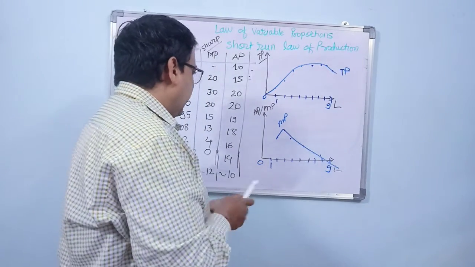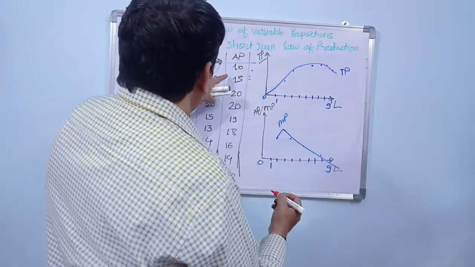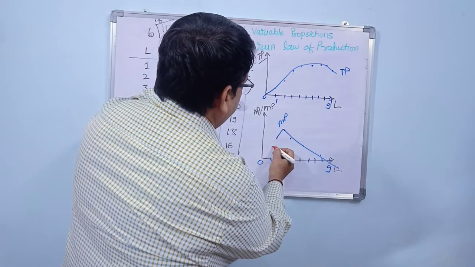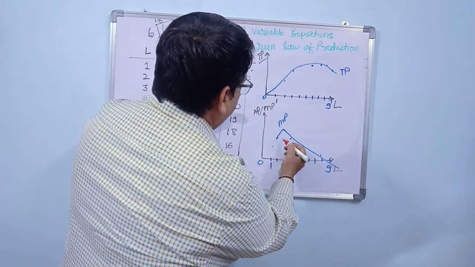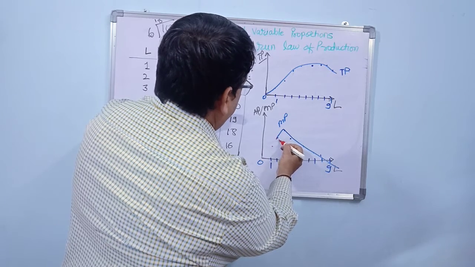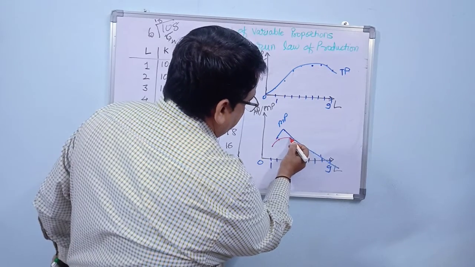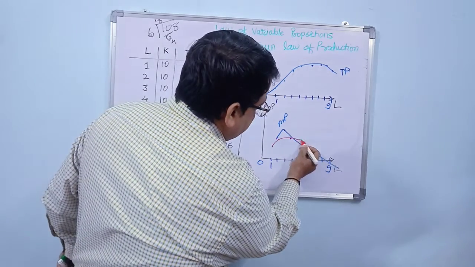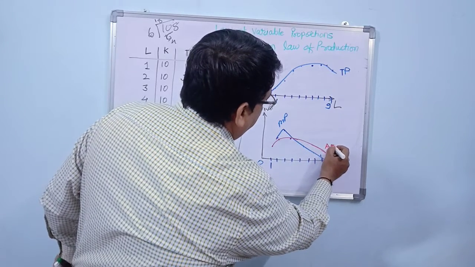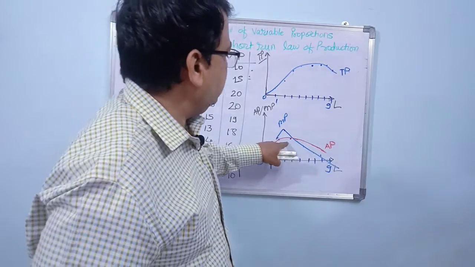While if we look at the average curve, we will find that the average curve will be smooth. Why? Because it is initially 10. Then it becomes 15, so it comes somewhere here. It's like this. Then it goes like this, and then it moves in a slow fashion. It's a smooth curve. So you have the average production curve, which is a smooth one, while the marginal production curve is a sharp curve.